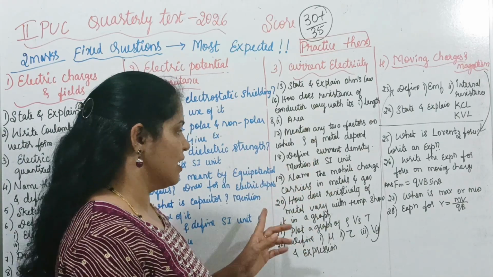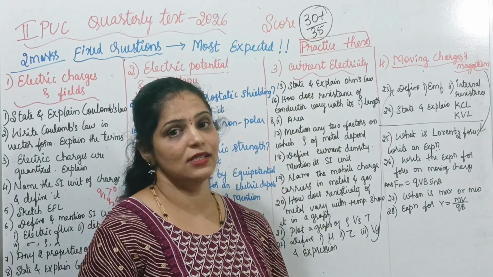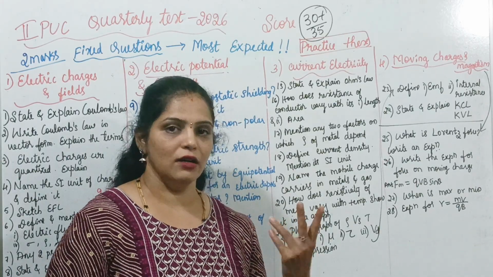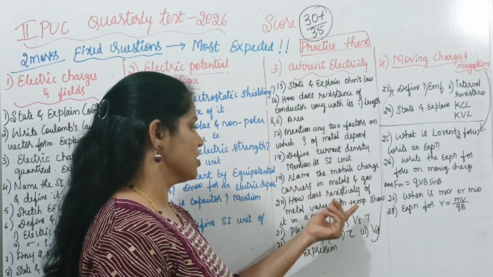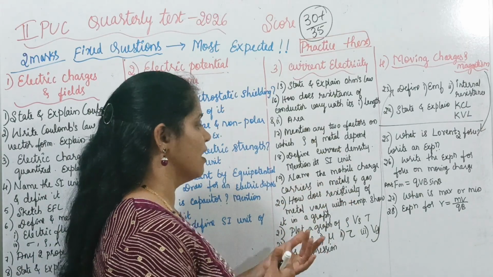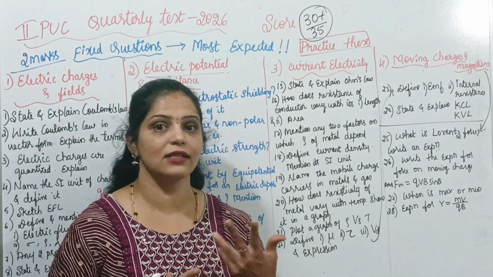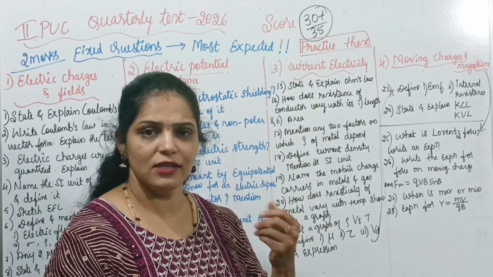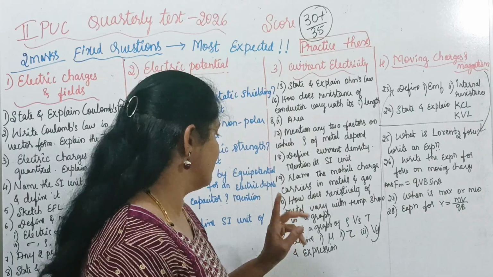Name the mobile charge carriers in metals or electrolytes, or metals and gas, or semiconductor, whatever they may ask, for 2 marks. And how does resistivity of a metal vary with temperature? Show it in a graph, or plot a graph of resistivity versus temperature for an alloy, semiconductor and copper. Copper means metal. So that is one of the important questions, plotting a graph for 2 marks.